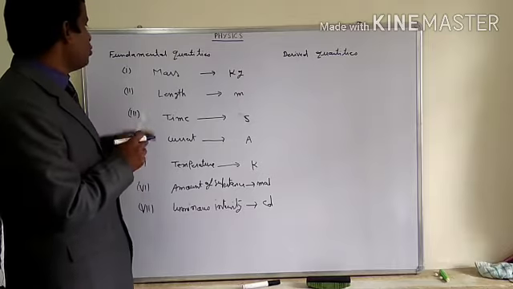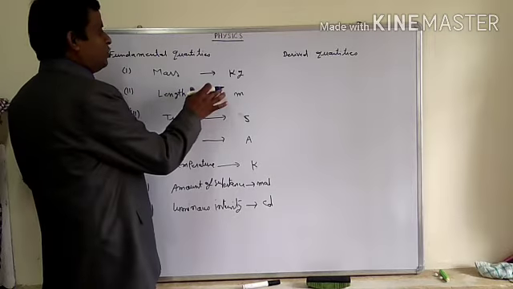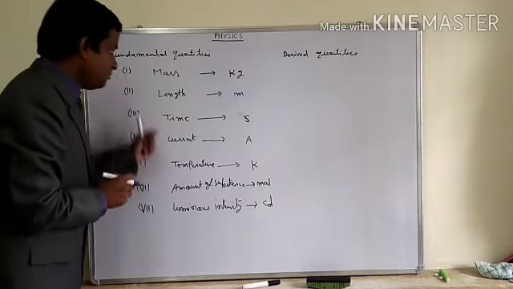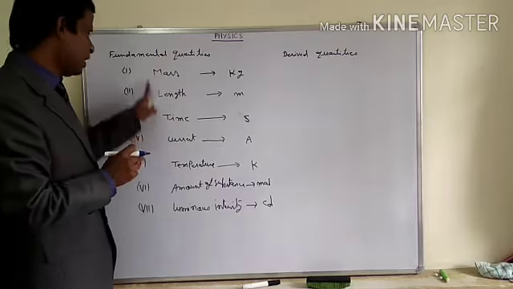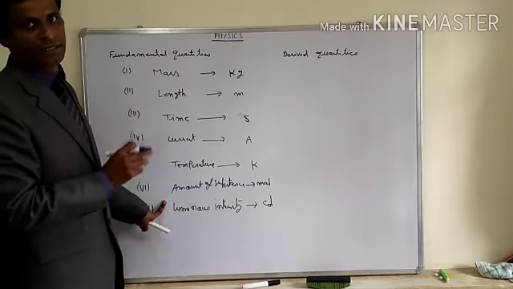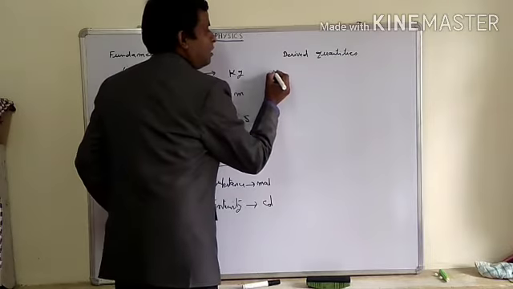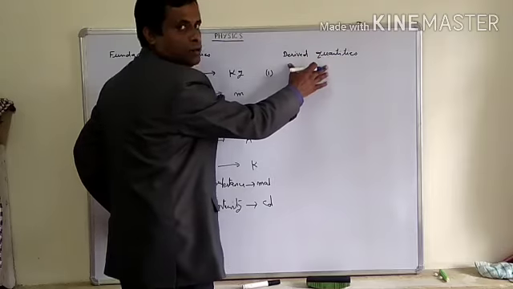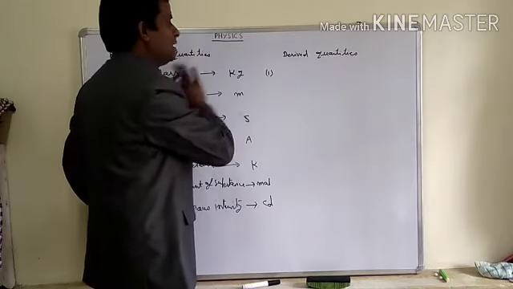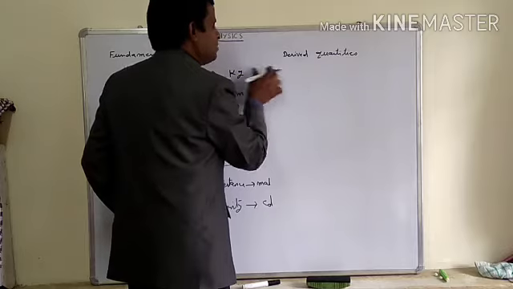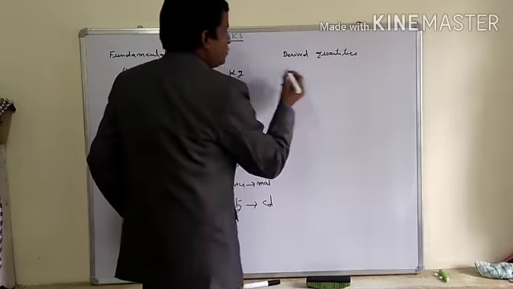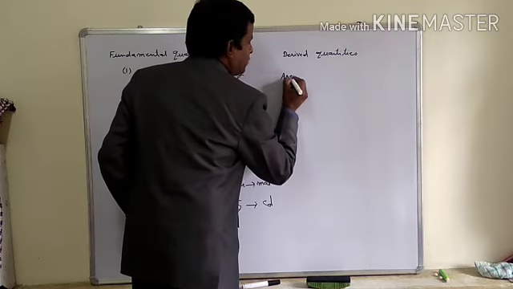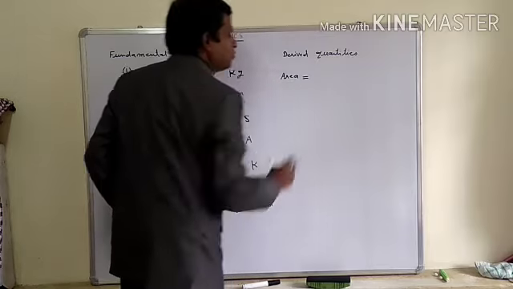Now I am going to go ahead and start with the derived quantities. These are the fundamentals. Derived quantities are those which are formed with the help of all these 7 fundamentals. Derived quantities are the quantities formed with the help of fundamental quantities. So I am going to take some derived quantities for understanding this. Suppose the first derived quantity I am taking is area. Area is a derived quantity.